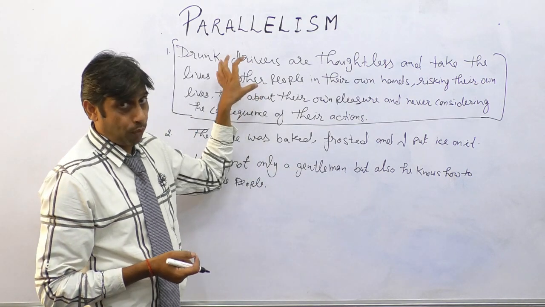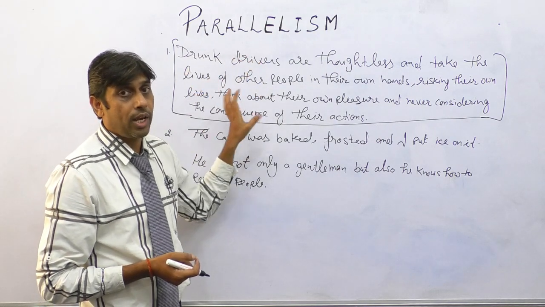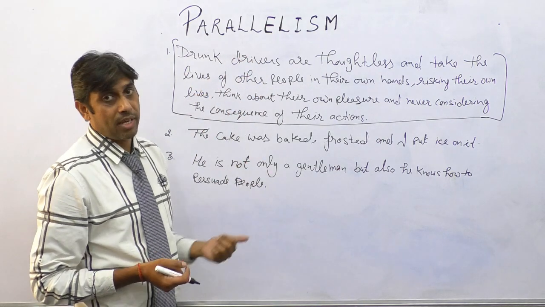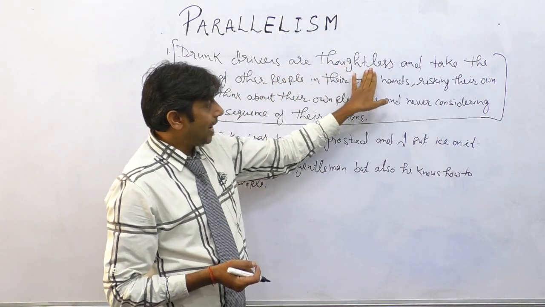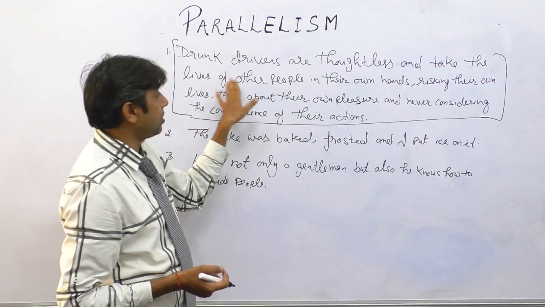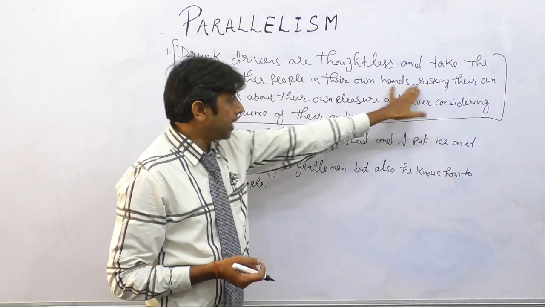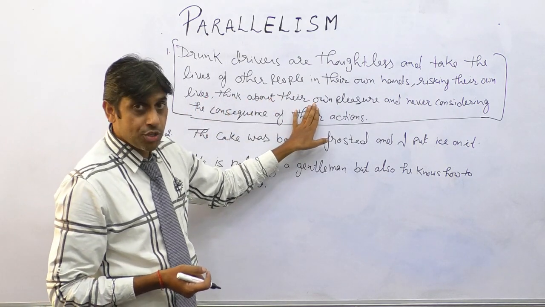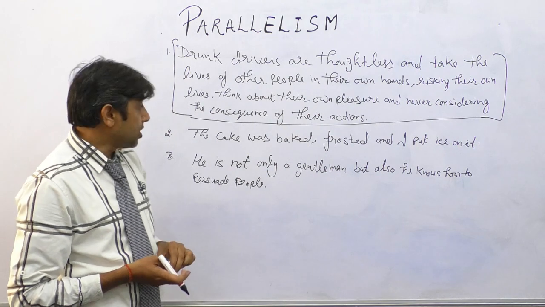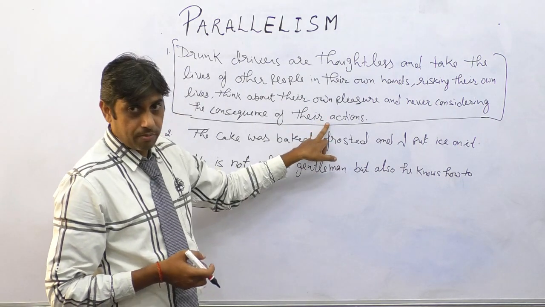So understand this sentence first, whether it is grammatically correct or may have some errors. Drunk drivers are thoughtless and take the lives of other people in their own hands, risking their own lives, think about their own pleasure, and never considering the consequence of their lives or actions.